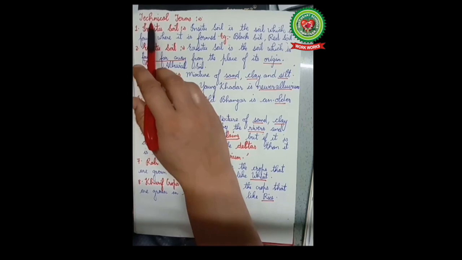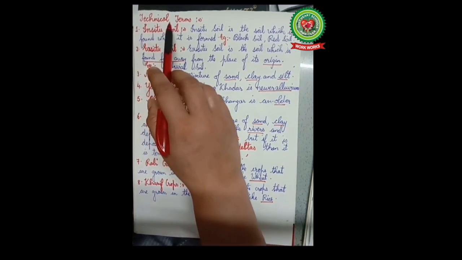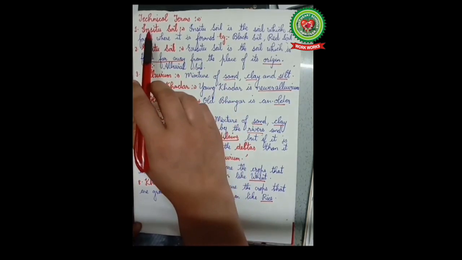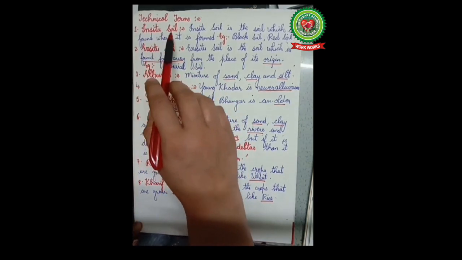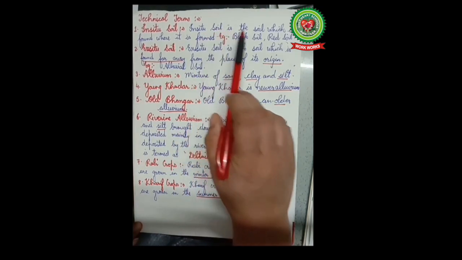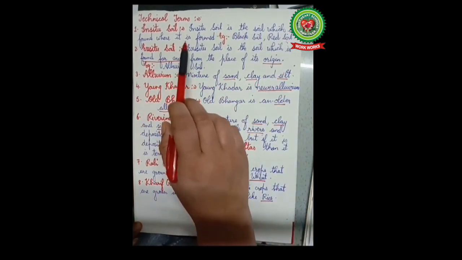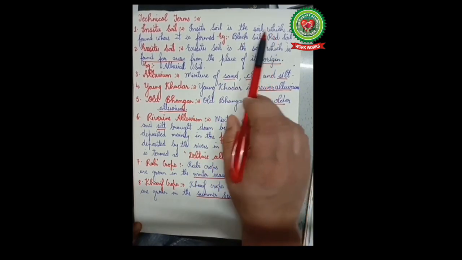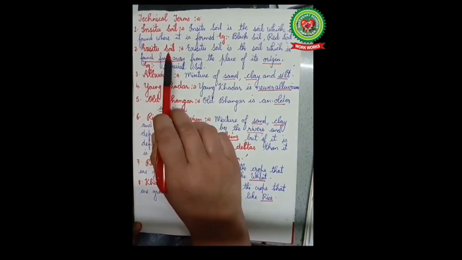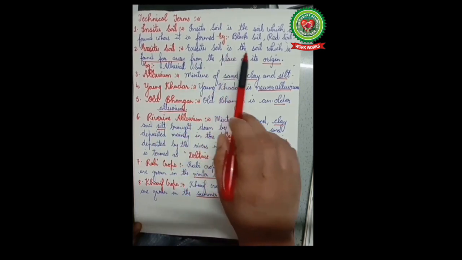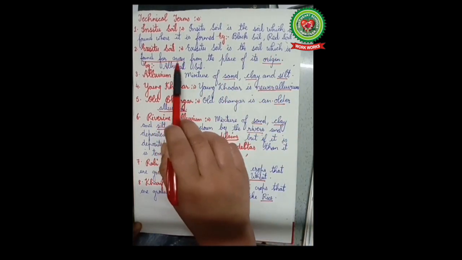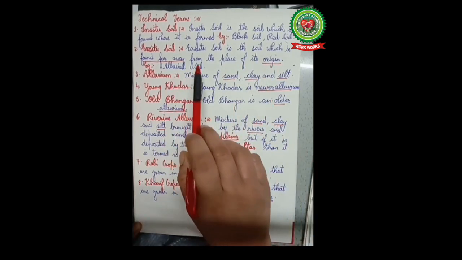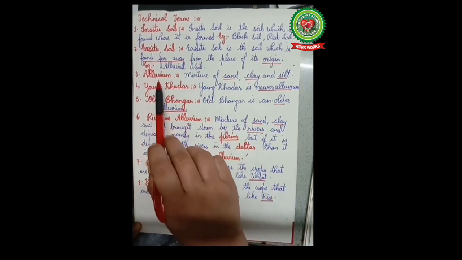But before proceeding with the chapter, we shall learn about certain technical terms used in this chapter. The first term, that is in situ soil. In situ soil is the soil which is found where it is formed. For example, black soil, red soil. Number 2, ex situ soil. Ex situ soil is the soil which is found far away from the place of its origin. For example, alluvial soil.